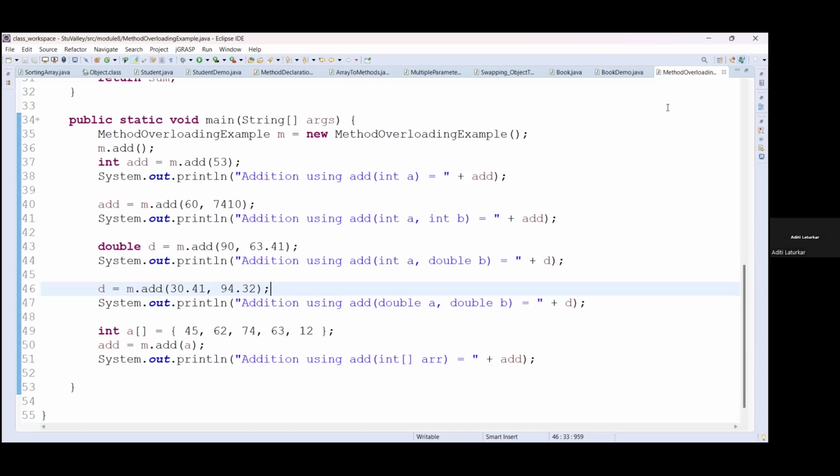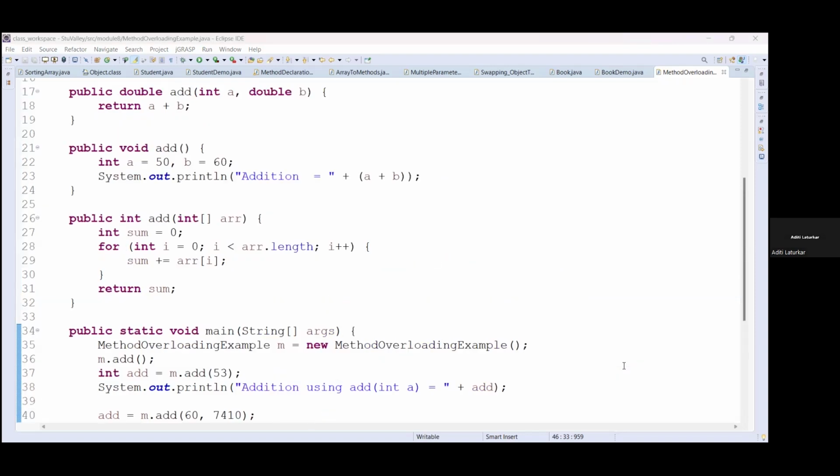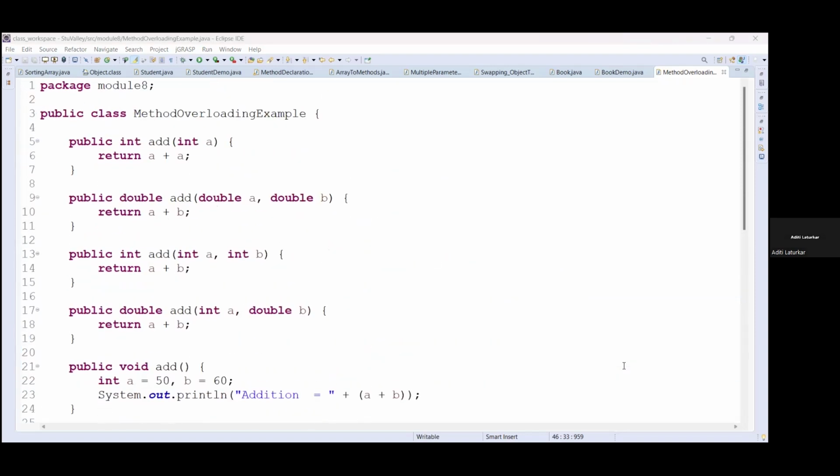Clear, everyone? Any doubt in the method overloading concept? I hope everyone understood this. Method name is the same, but the return type can be different, as well as the parameters can be different. Mostly parameters. Okay. Return type can be the same, but mostly the number of parameters and data types of parameters should be different.